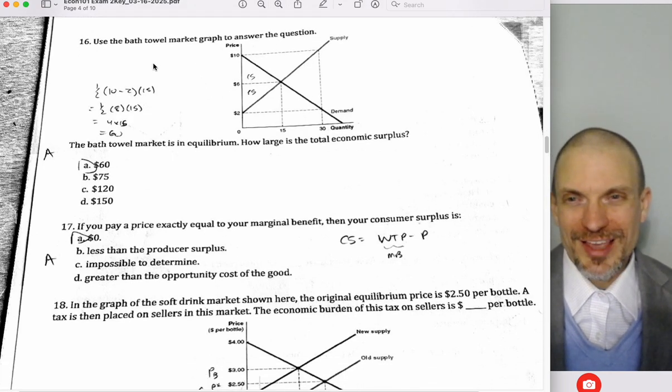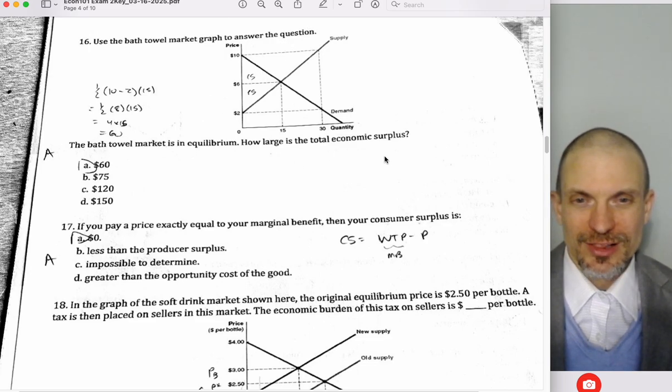All right, so the bath towel market graph right here. This is in equilibrium. How large is total economic surplus? There are two ways to do this.